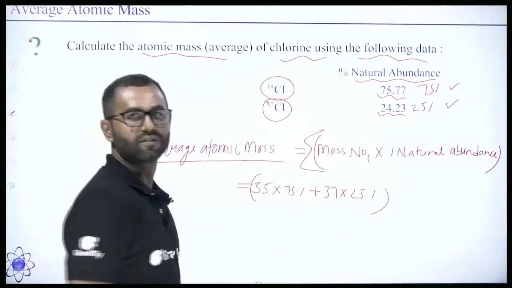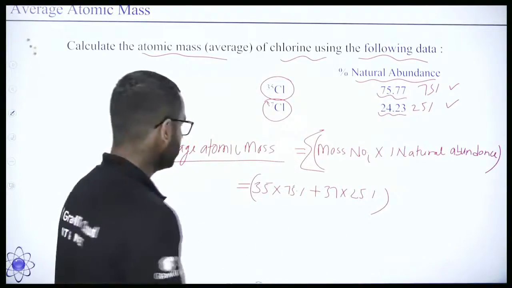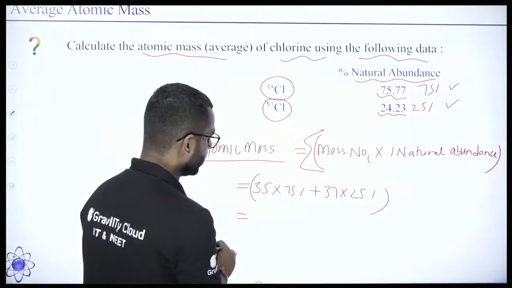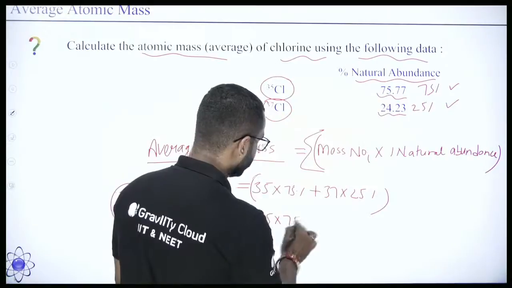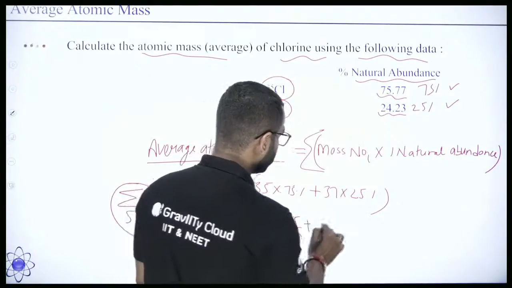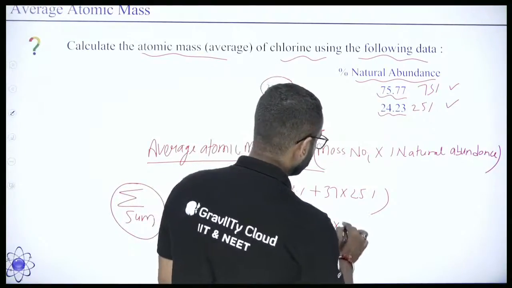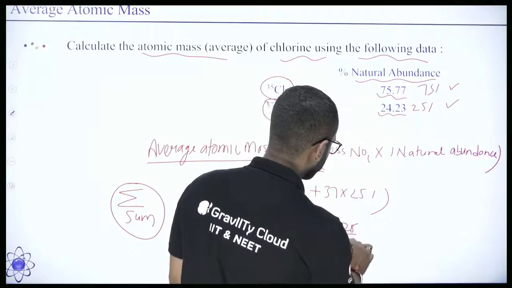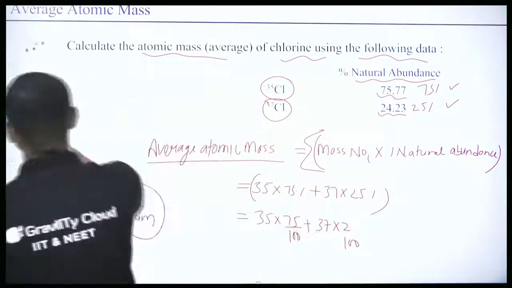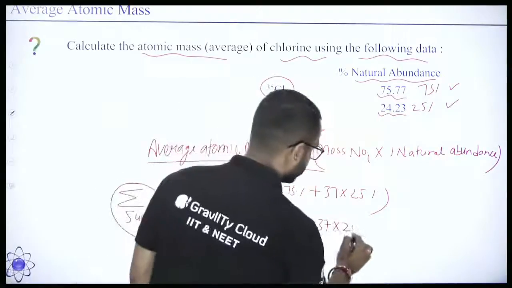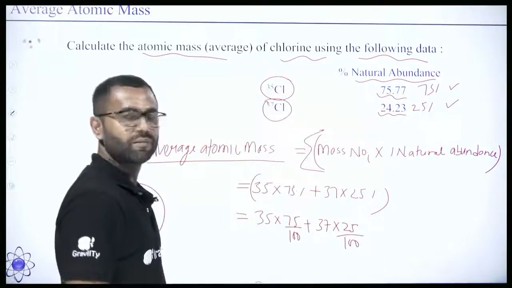Right, we can write like this. So it will be equal to what? It will be 35 into 75 by 100 plus 37 into 25 by 100. Right? It will be like this. Now it's a simple calculation.